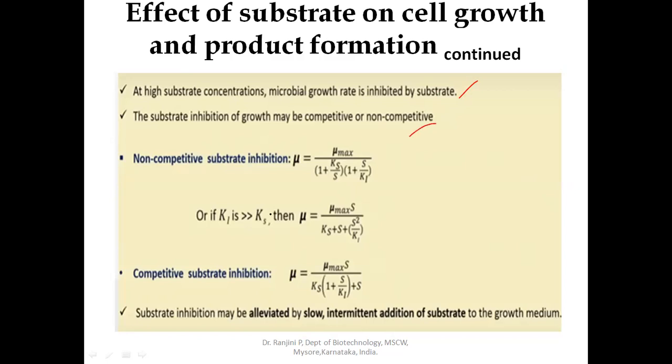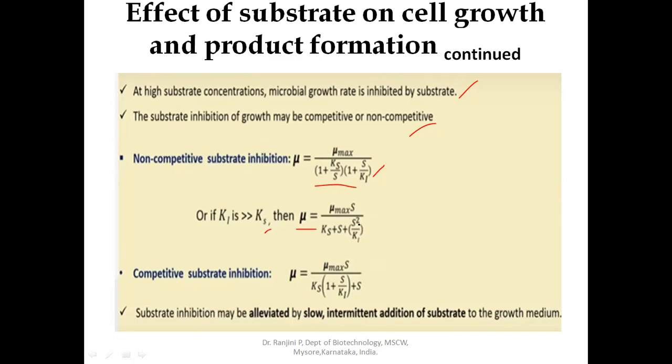Non-competitive substrate inhibition can be calculated by using the formula mu is equal to mu max divided by 1 plus Ks divided by S into 1 plus S divided by Ki. If Ki is greater than Ks, then mu is equal to mu max into S divided by Ks plus S